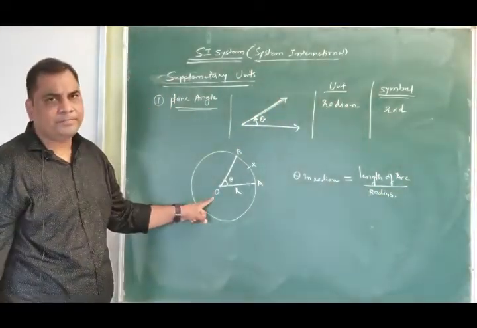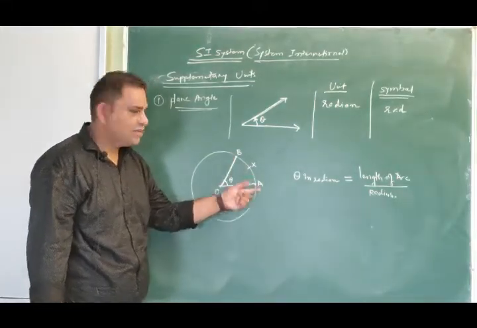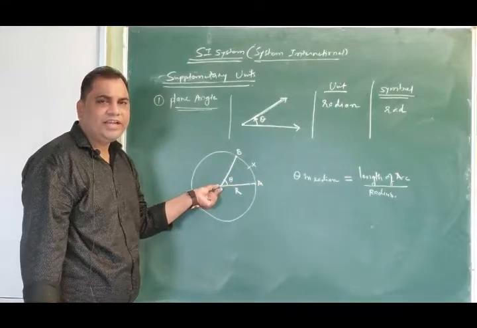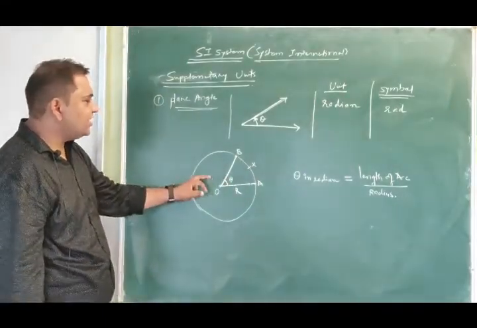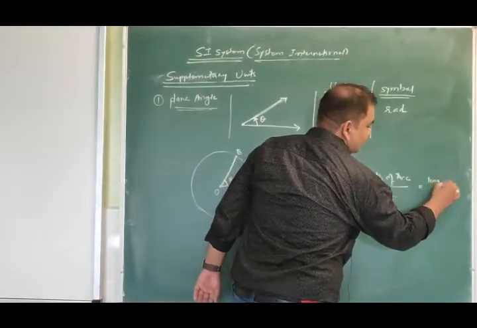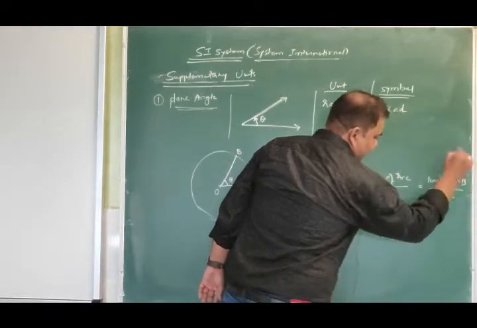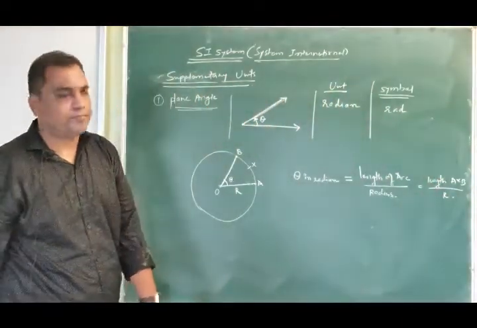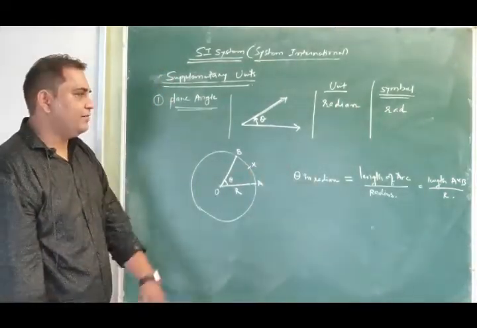Theta in radian can be defined as the length of arc which is subtending that angle at the center divided by radius. So in this case, this theta will be length of arc AXB divided by radius R. Okay, so this is how a radian has been defined.